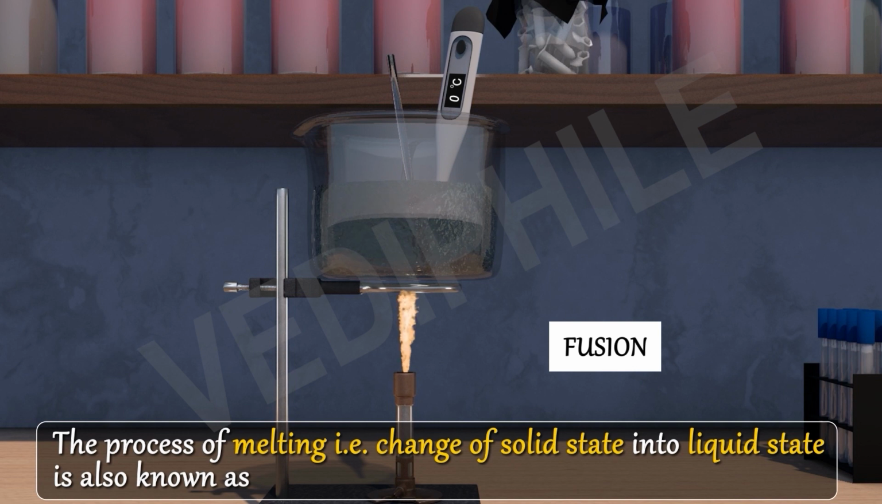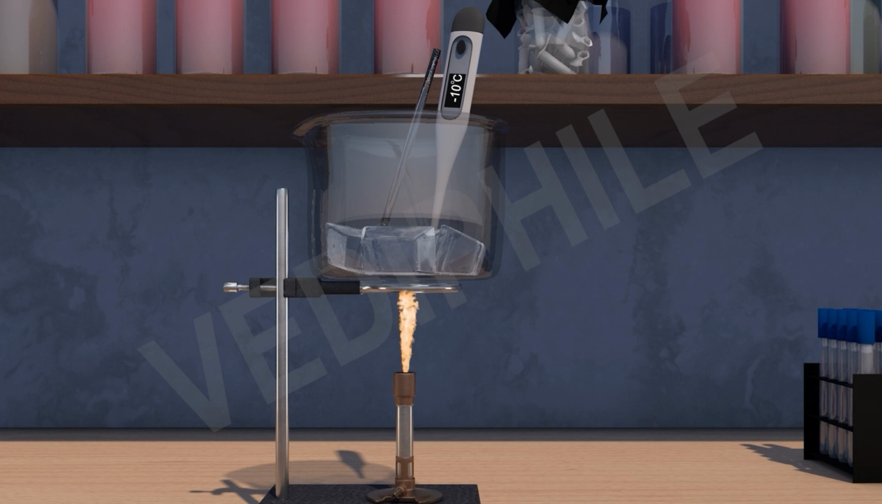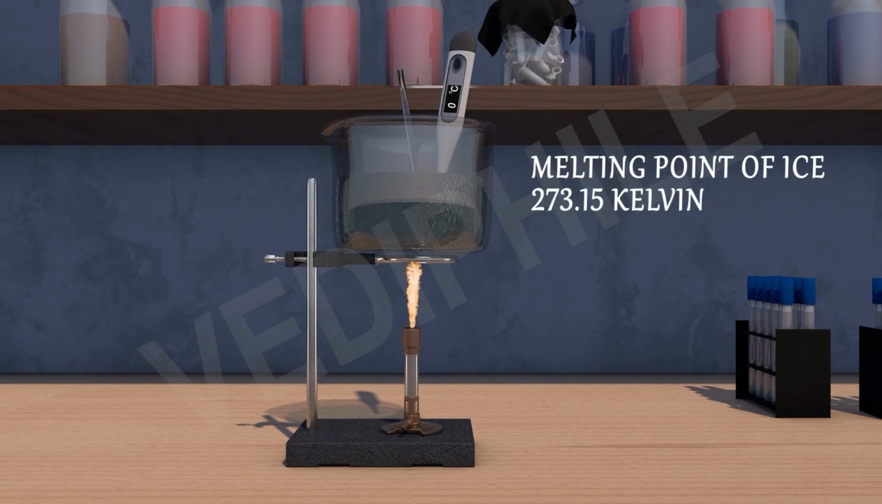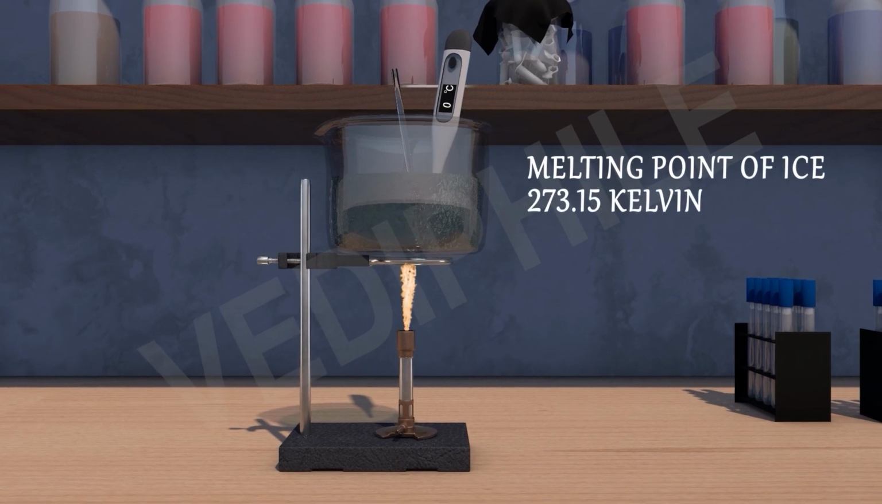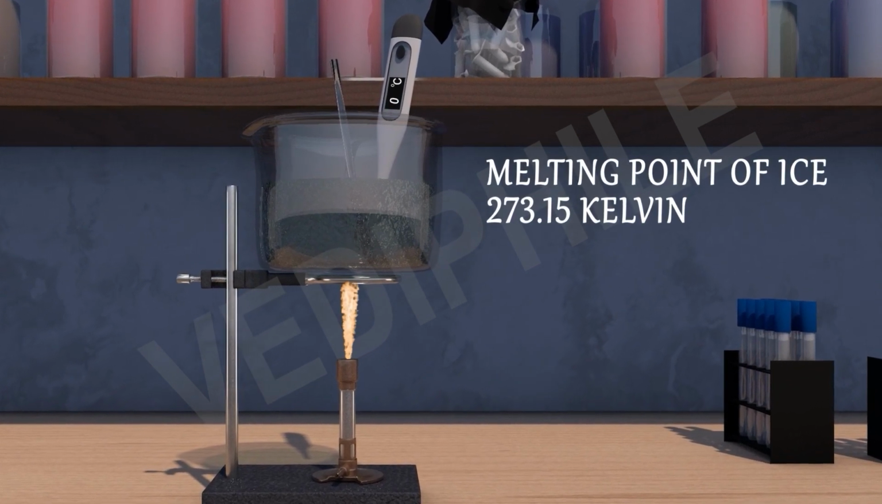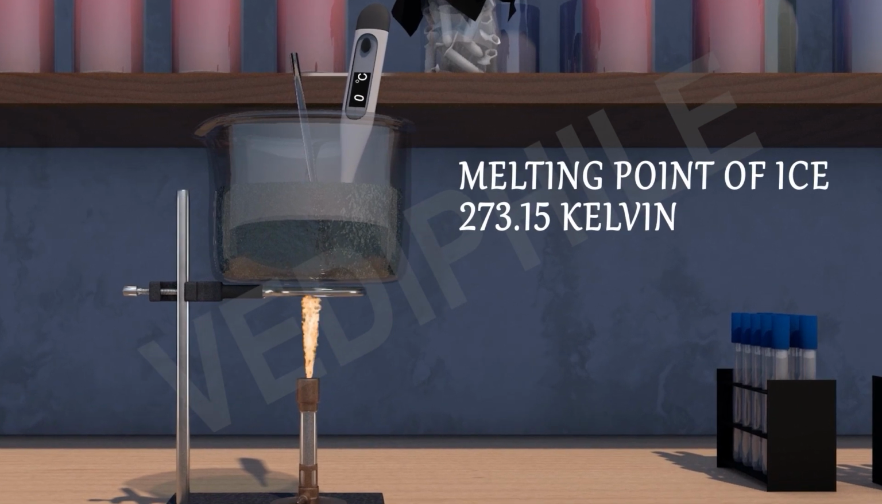Now let's understand a very important fact. So we have ice cubes in the beaker. Can you notice the temperature? It is 0 degrees Celsius. That means 273.15 Kelvin. Now we will light the burner. Now can you notice that temperature is not changing? Even when all the ice cubes are converted into liquid form, the temperature of this liquid is 0.